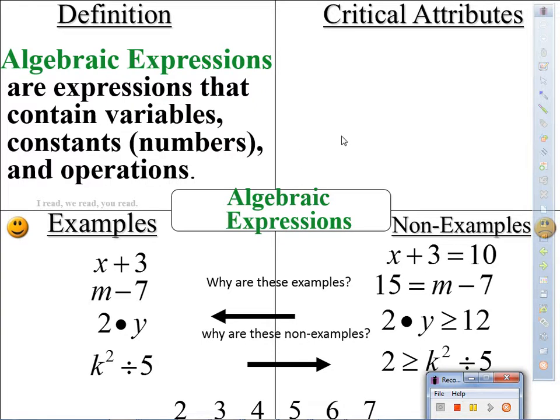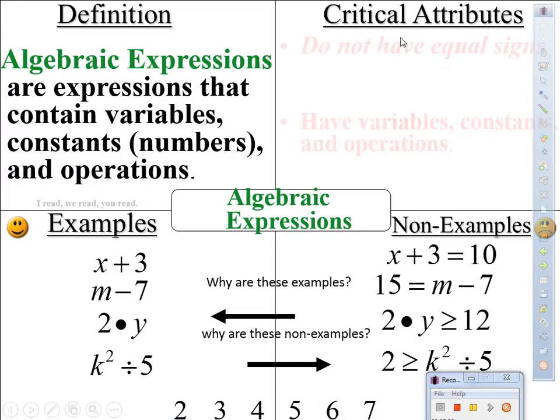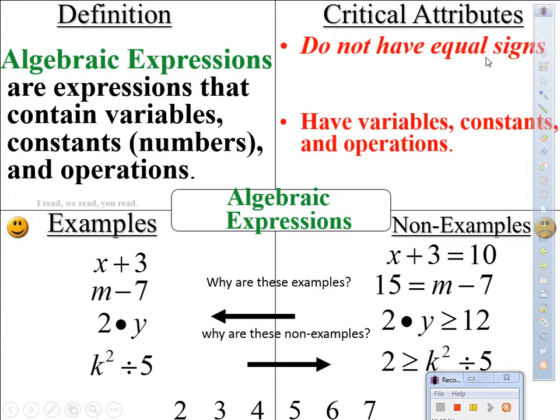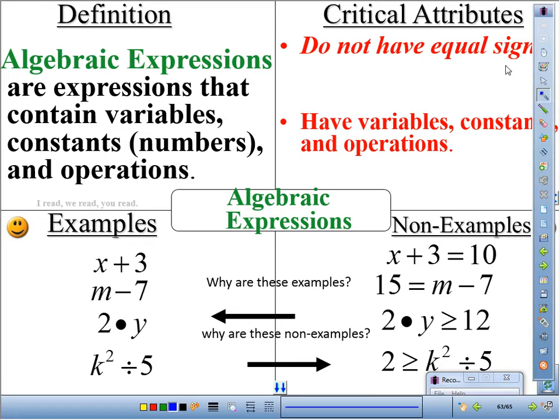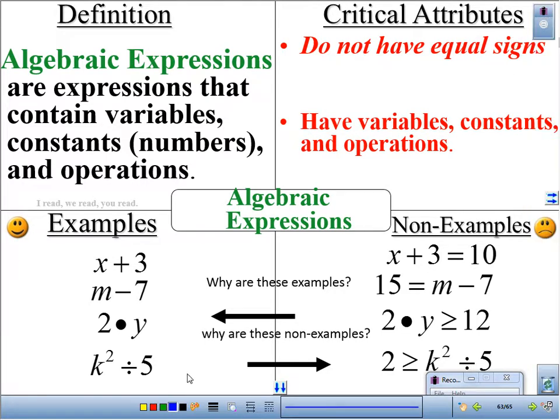So expressions do not have equal signs or inequality symbols, but they do have variables, constants, and operations. So once again, they do not have equal signs or inequality symbols. So let me write inequality. But they do have variables, constants, and operations.